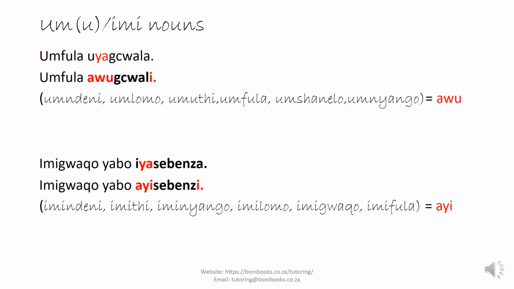And this is my other group that I also want us to look at, your imi group. The imi group will mostly be the group of non-living things. Umfula uyagcwala, and then you say umfula awugcwali. Umlomo uyaluma, and then you say umlomo awulumi. Umnyango uyavala, umnyango awuvali. So these will take the awu. And imigwaqo yabo iyasebenza, imigwaqo yabo ayisebenzi. Imithi yabo ayisebenzi. Imifula yabo ayigcwali.